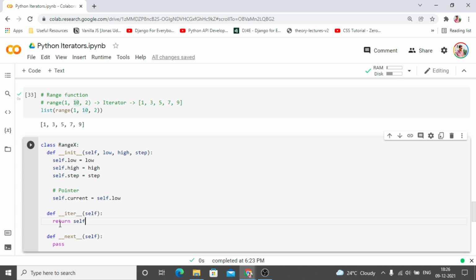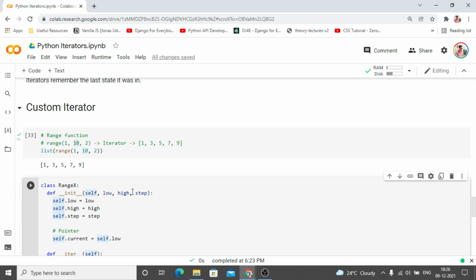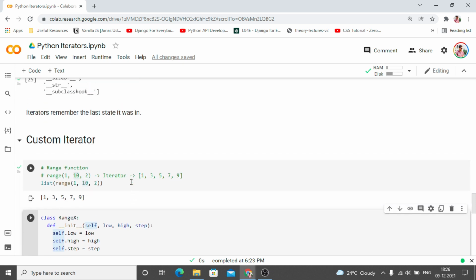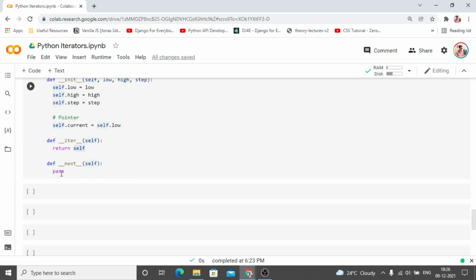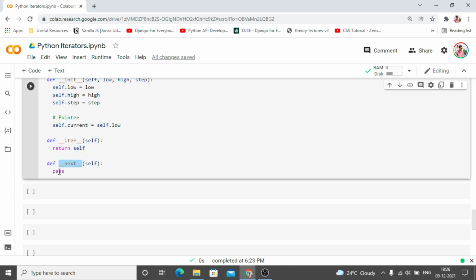In the case of iterators, it is evident that we are creating an iterator, and the dunder iter method is going to give us the iterator itself. But in the case of iterables, like if we call the iter method for a list, which is not an iterator, it is going to give us the list iterator, which is also a class in Python that does similar things. So the main point of the iterator comes down to this dunder next method. This is what differentiates the iterator from the iterable.